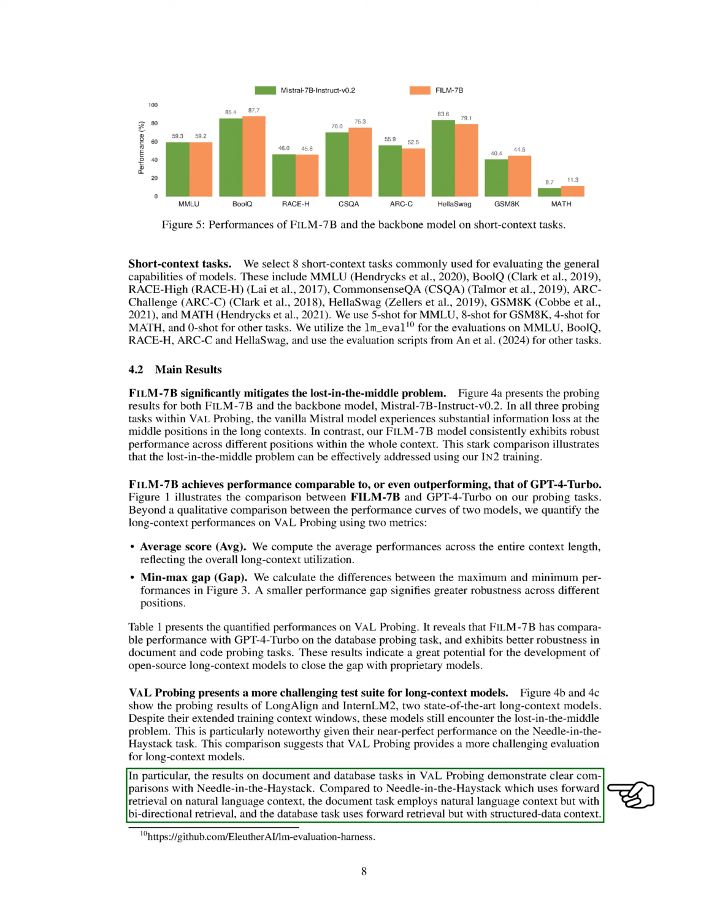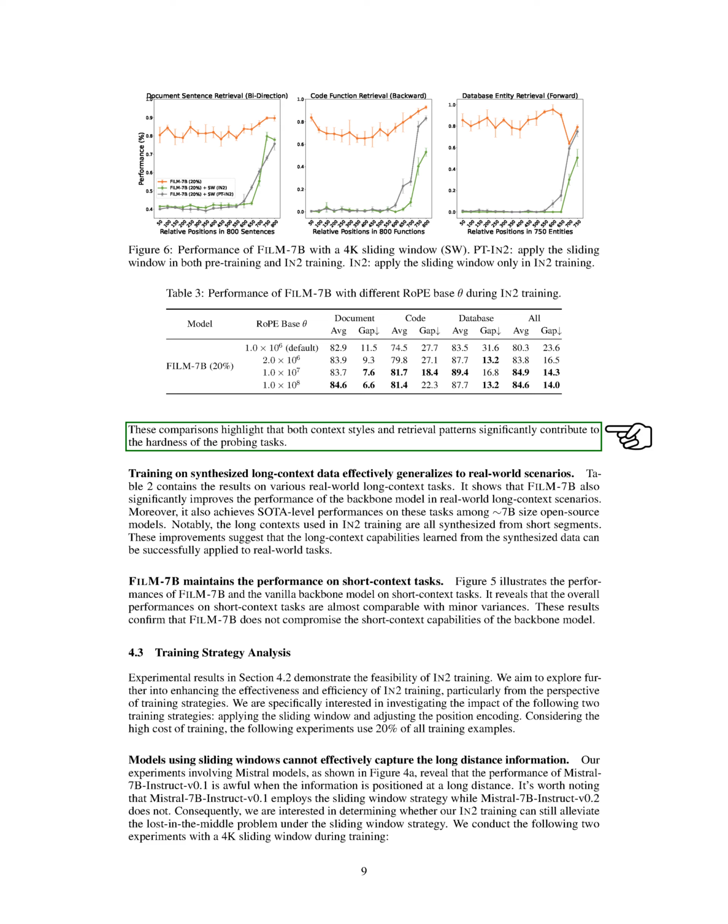Specifically, the document and database tasks in VAL probing show clear differences compared to the needle in the haystack task. The document task uses bidirectional retrieval on natural language context, while the database task uses structured data context with forward retrieval. These comparisons emphasize that both the style of context and retrieval patterns significantly impact the difficulty of probing tasks.